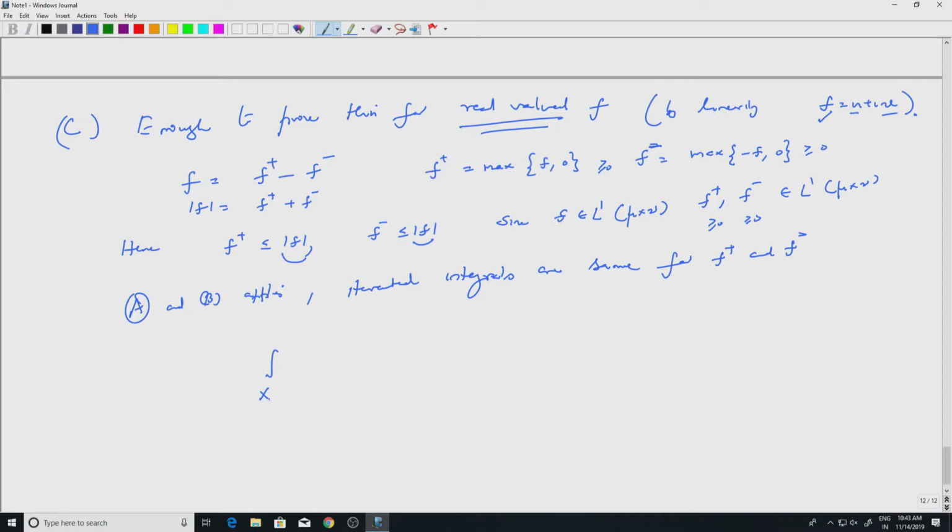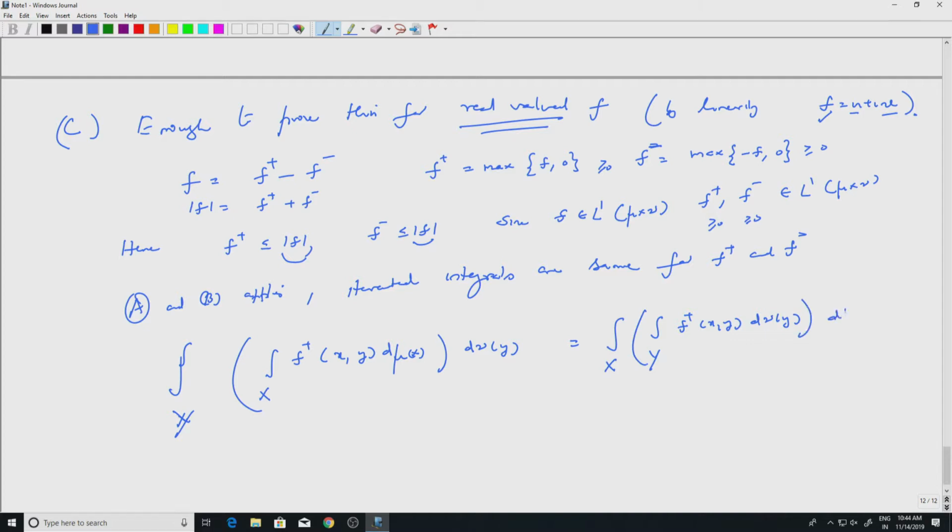So I look at f plus of (x, y) with respect to d mu x. So first integrate with respect to x and then integrate with respect to y. So that would be the same as the integral over x, integral over y, f plus of (x, y) d nu y and d mu x.